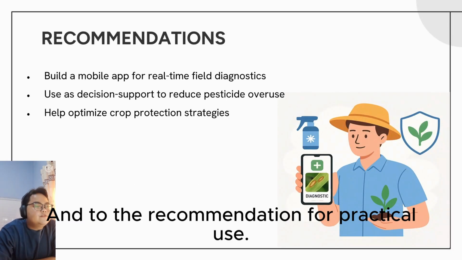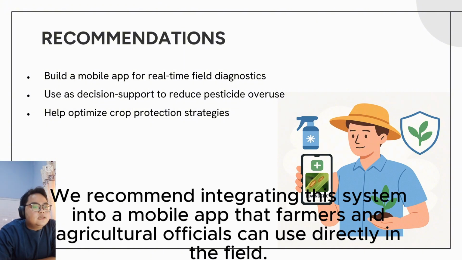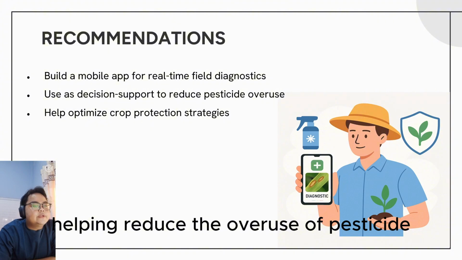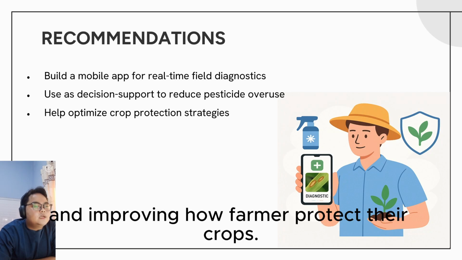Second, a recommendation for practical use. We recommend integrating this system into a mobile app that farmers and agriculture officials can use directly in the field. The tool can act as a decision support system, helping reduce the overuse of pesticide and improve how farmers protect their crops.